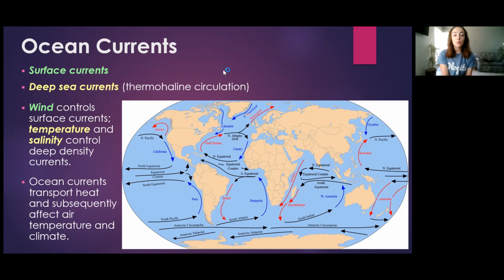However, deep sea currents, which affect the surface currents and ocean circulation as a whole, are controlled by density, which is controlled by temperature and salinity of the water. Overall, it creates a pattern similar to what we see in this map. And because ocean currents transport heat, they subsequently affect air temperature and climate.